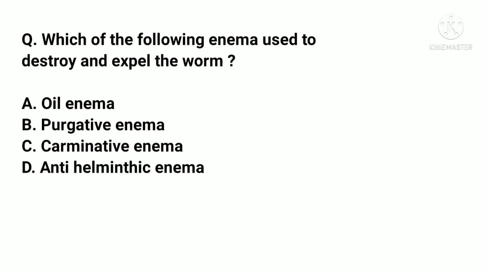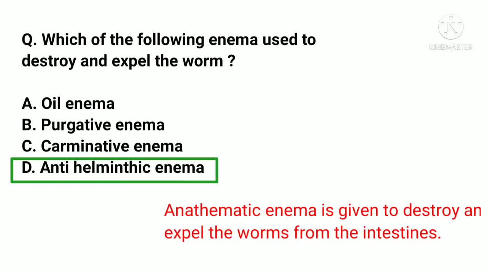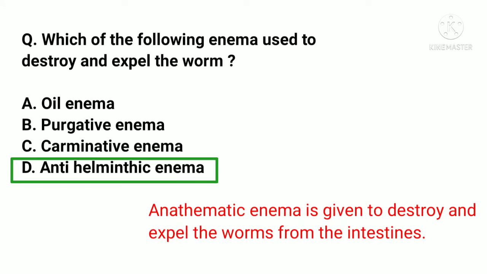Which of the following enema is used to destroy and expel the worms? A. Oil enema. B. Purgative enema. C. Carminative enema. D. Anthelmintic enema. And the correct answer is D. Anthelmintic enema. Anthelmintic enema is given to destroy and expel the worms from the intestine.